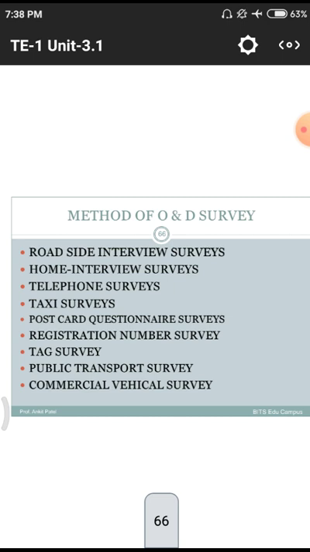This commercial vehicle survey comes under private vehicles. That means whatever travels we have, like double decker buses, where they prefer AC buses, all those come under the commercial vehicle surveys.